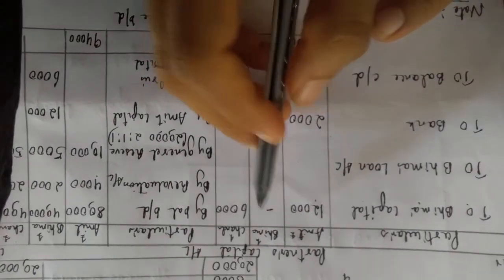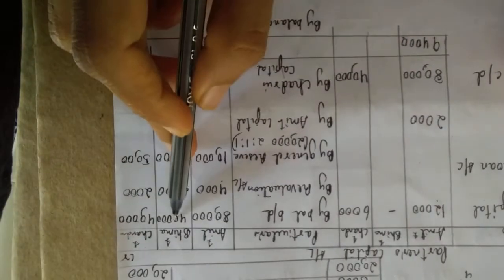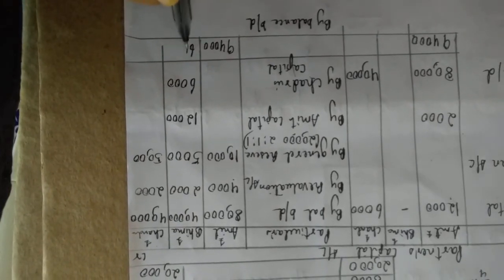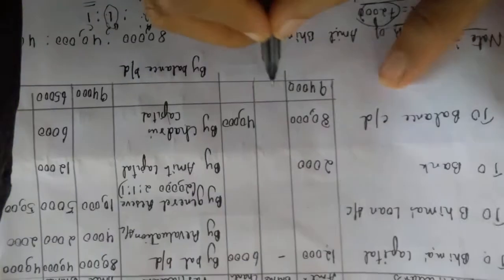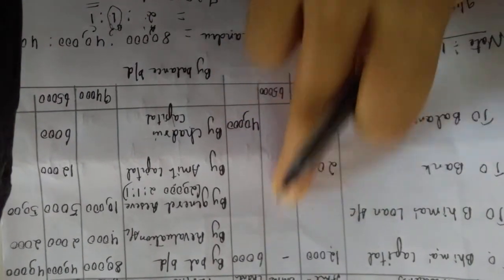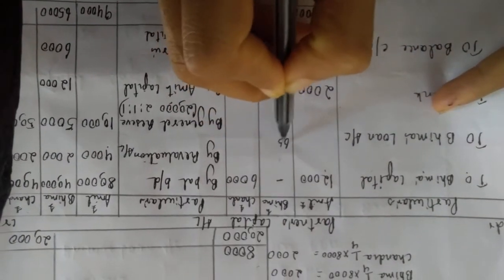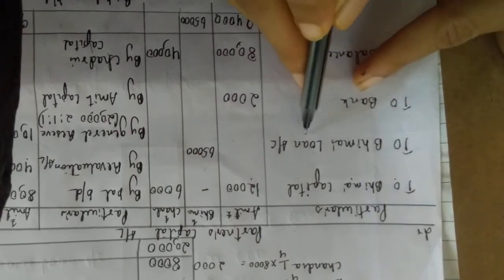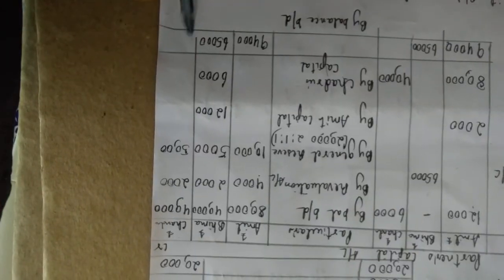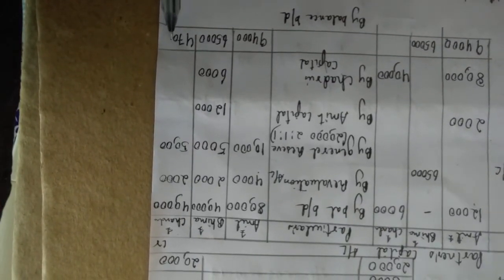Yes, next Bhima's, we will do add. Bhima's, if you add all this, you will get, yes, 65,000. Here also 65,000. 65,000 minus nothing here. So directly this has to be transferred to Bhima's loan account. Whenever a person is retiring, his account has to be transferred to his loan account. Okay. Next, Chandru. If you add all this, you will get 47,000.